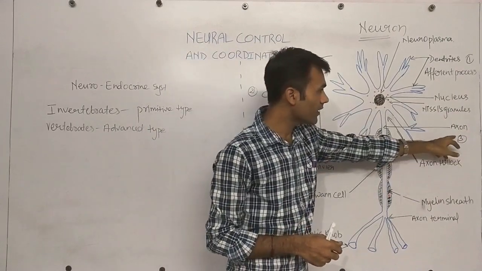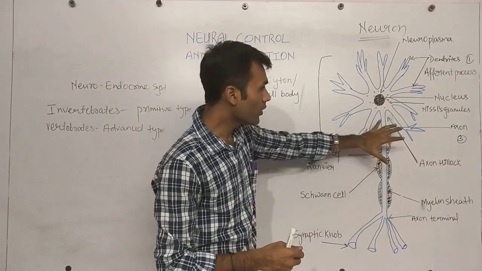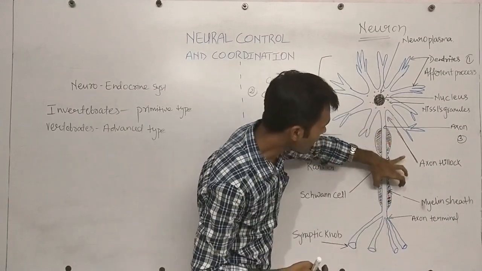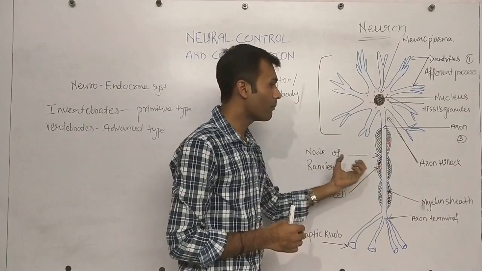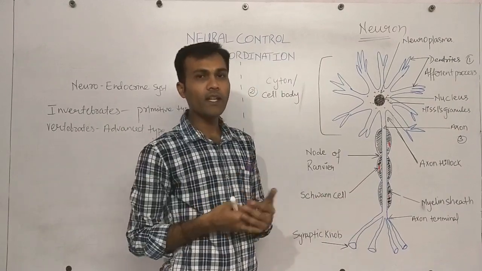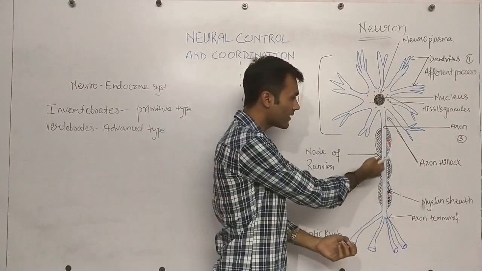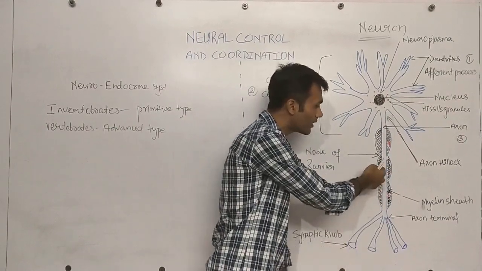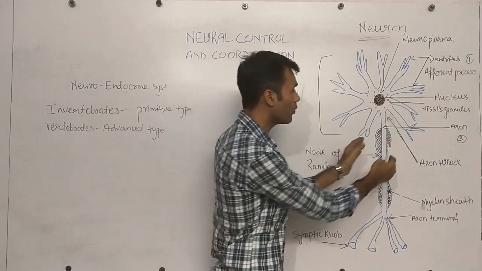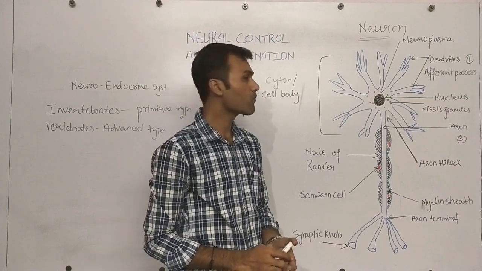Coming to the third part, that is the axon. The axon is the longest part of the neuron. Surrounding the axon, you can find that it is protected by a layer called the myelin sheath. Depending on the myelin sheath, neurons can be of two types: myelinated and non-myelinated. A myelinated neuron is a neuron covered or protected by a myelin sheath, as we can see here. In the other type of neuron, you cannot see this protective cover around the axon. Such neurons are called non-myelinated neurons.